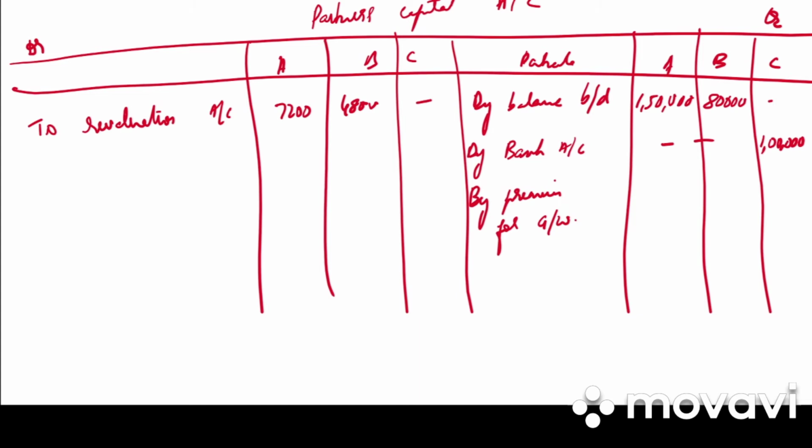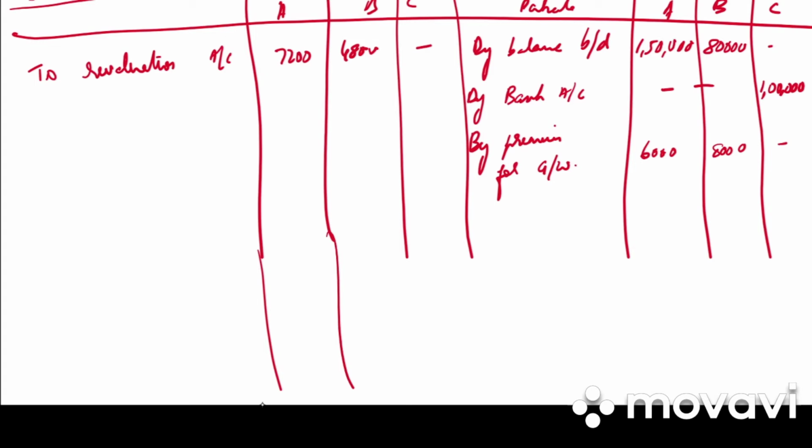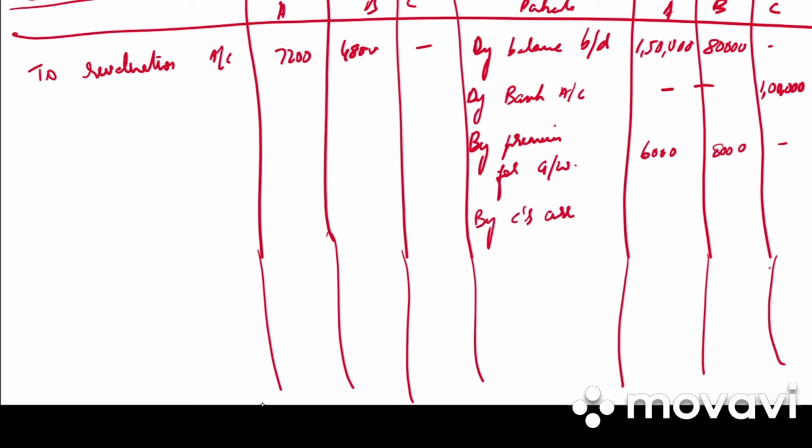So 14,000 into 3 by 5, 6,000. 14,000 into 3 by 5, 8,000. So why am I writing 14,000? Because half of the goodwill is brought in cash and the remaining half is brought in credit. So what is the journal entry for remaining half? It is by C's current account. How much is it again? 6,000, 8,000.